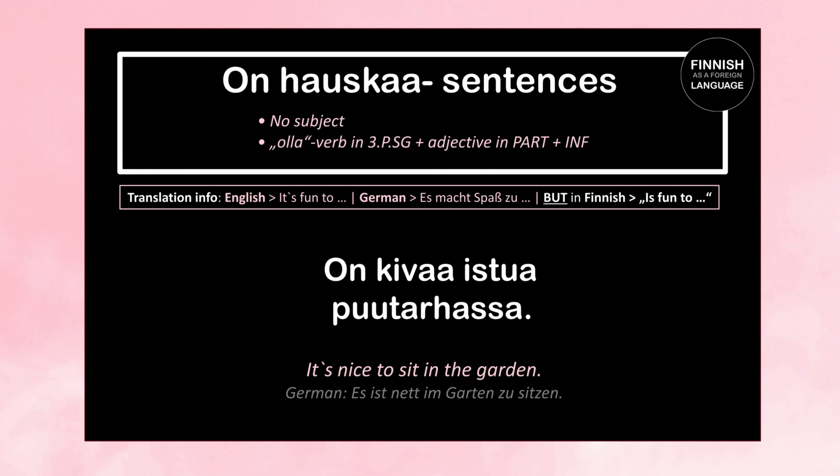Next one. On kiva istua puutarhassa means it's nice to sit in the garden. So again we have the verb on, then our adjective in partitive case, which is kiva. Istua is our infinitive verb, meaning to sit, and puutarhassa means in the garden, in the inessive case of puutarha. So let's repeat. On kiva istua puutarhassa. It's nice to sit in the garden.